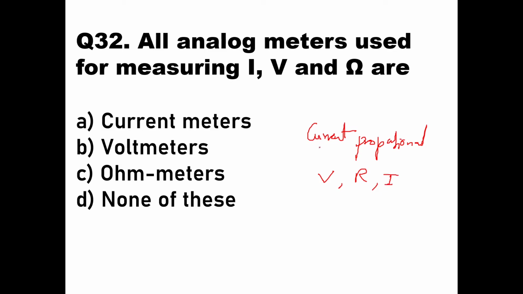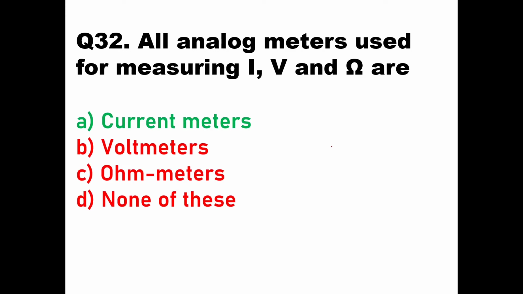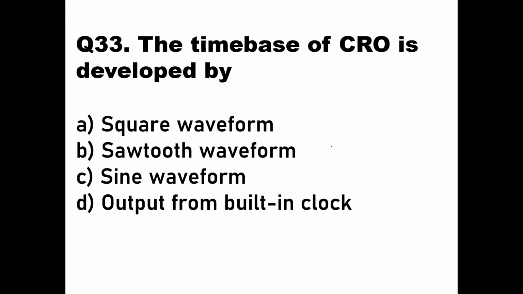So the sensing parameter will be a current, converted into a proportional voltage or resistance or the current itself. So they are current meters. The option will be option A, current meters. Then we'll go to the next question.